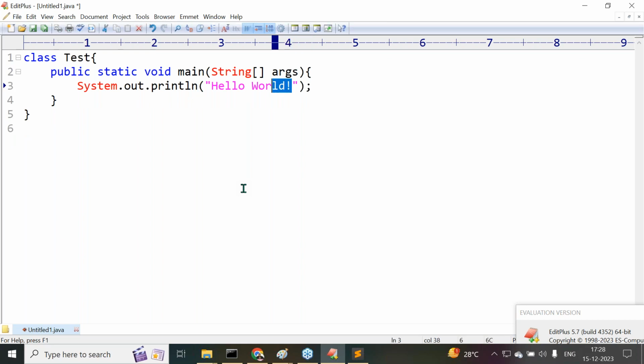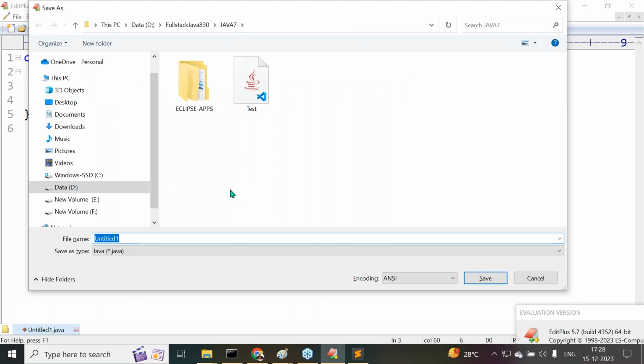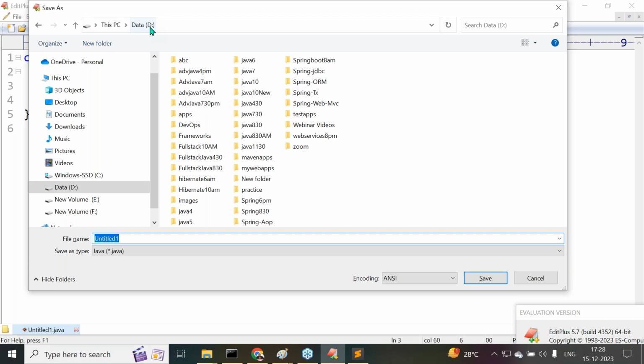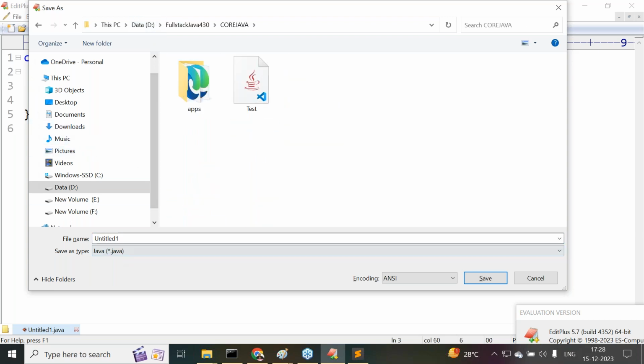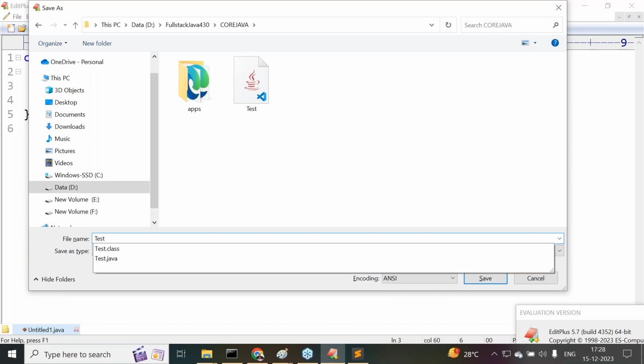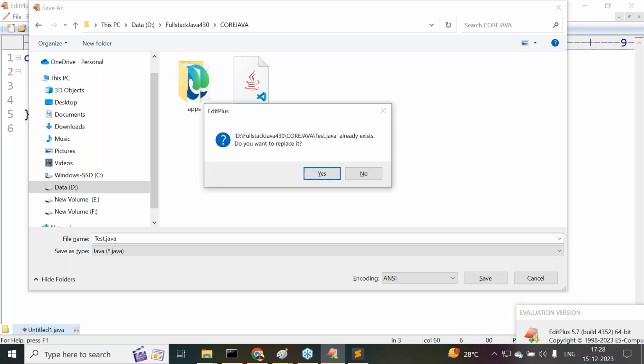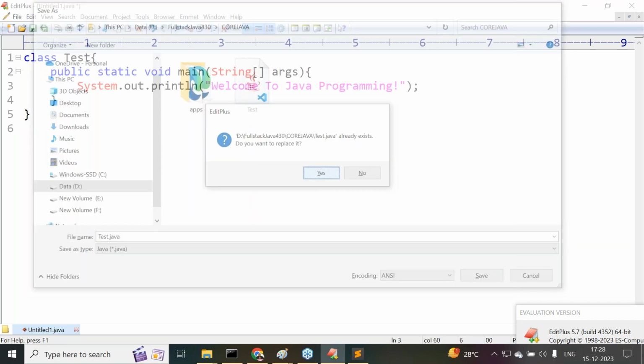Now inside this System.out.println, we are going to provide something else. Welcome to Java programming. We provided this part here. Now let me save this. Ctrl+S. If we click on Ctrl+S, now go to D drive. Inside the D drive, full stack Java 430, core Java. Inside this, I want to prepare Tester.java. Okay, already it exists. I want to override this.